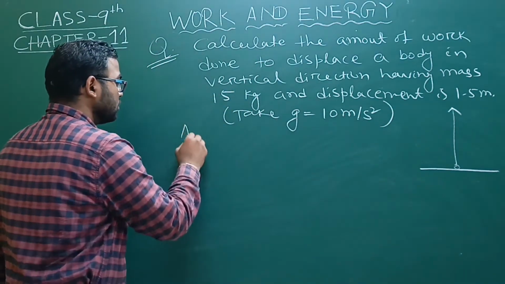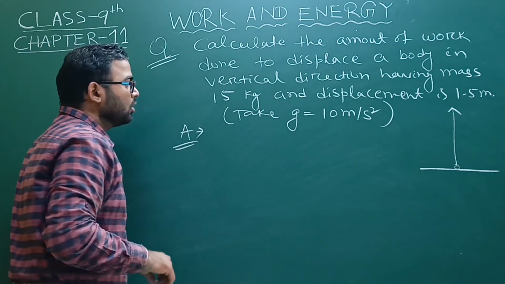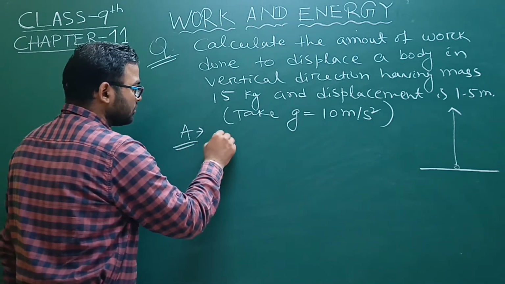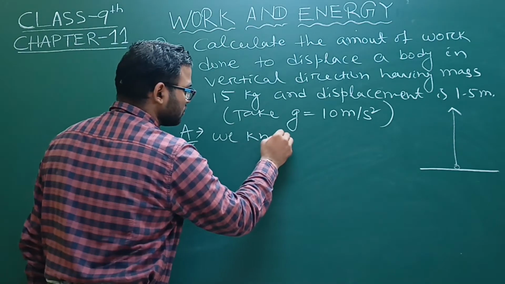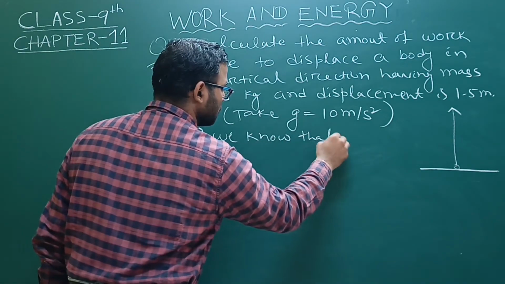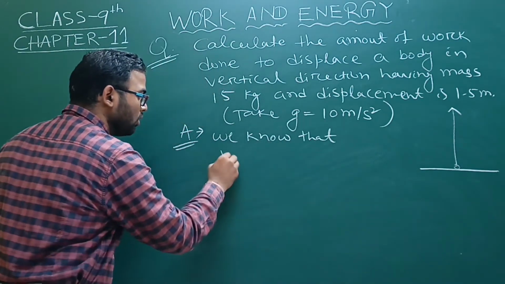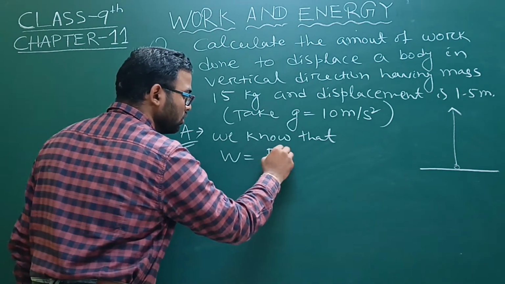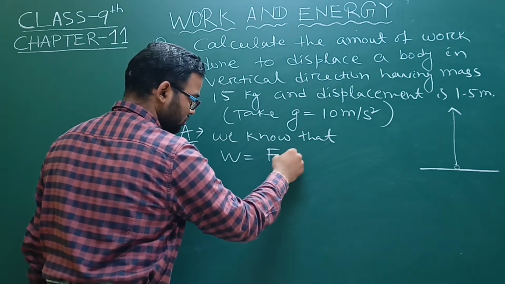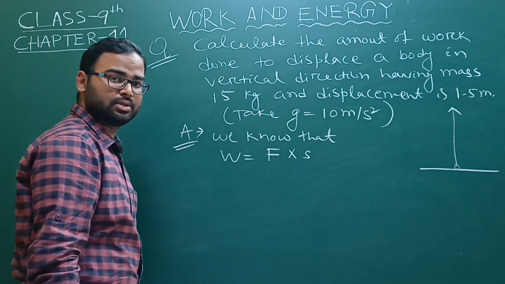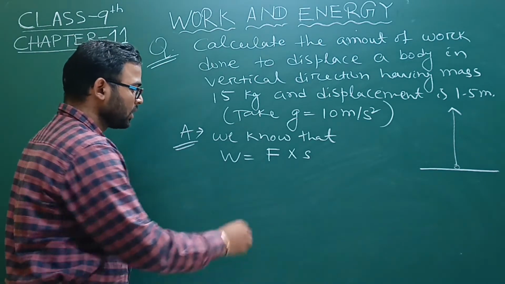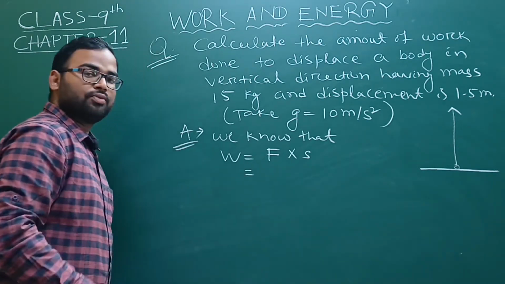Okay. So we know that work done is equal to force into displacement. What will be the force here?